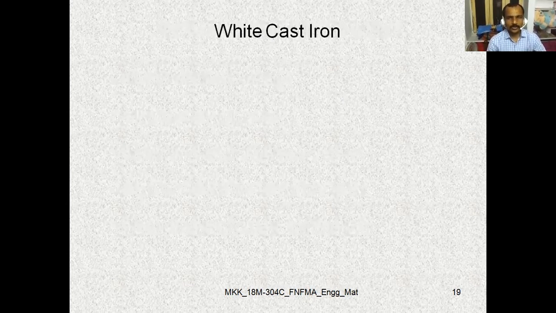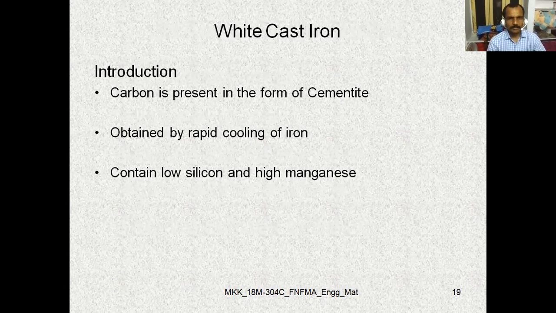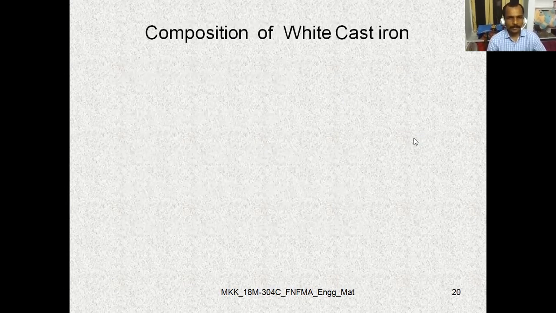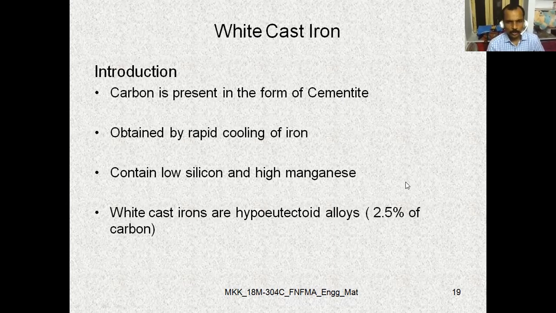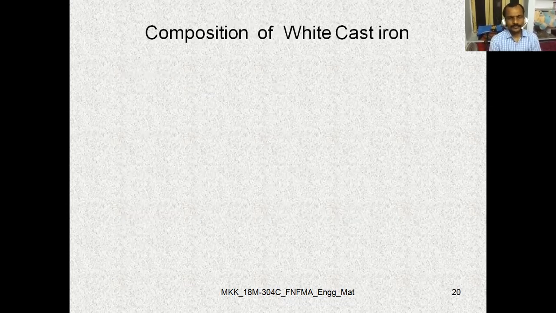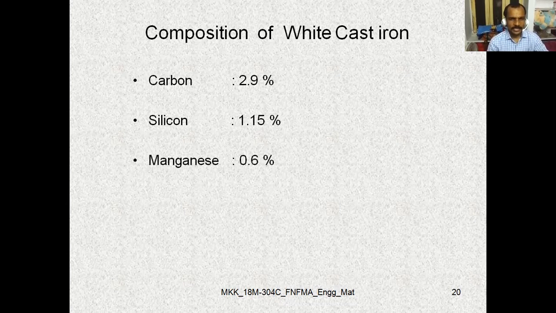Later, we moved on to white cast iron: carbon present in the form of cementite, rapid cooling, low silicon and high manganese. We then discussed the composition of white cast iron, similar to gray cast iron: carbon 2.9, silicon 1.15, manganese 0.6 percent, phosphorus 0.15 percent, sulfur 0.5 percent.